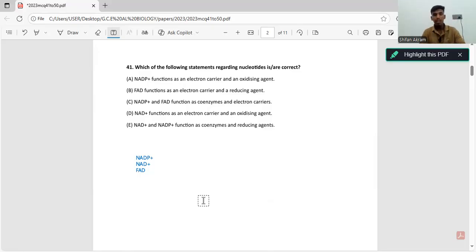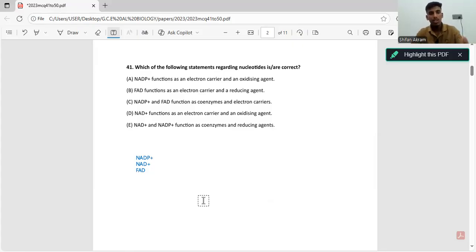So when they accept electrons, these become the reduced form, right? NADP+ becomes NADPH, NAD+ becomes NADH, and FAD becomes FADH2, right? In other words, when they accept electrons, they gain energy, and these molecules are just like batteries without charge, right? But if they get electrons, they get charge. So that's a way to understand that.